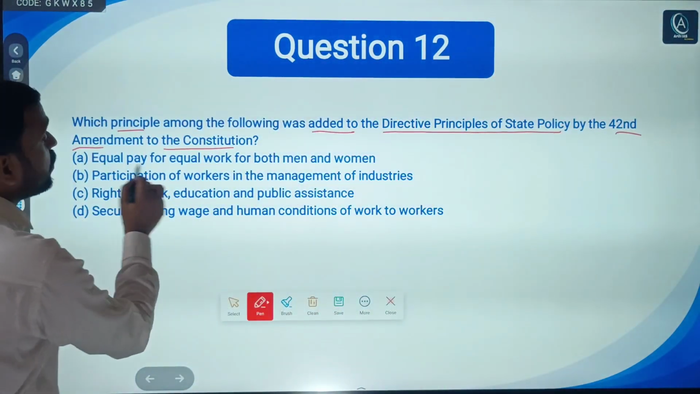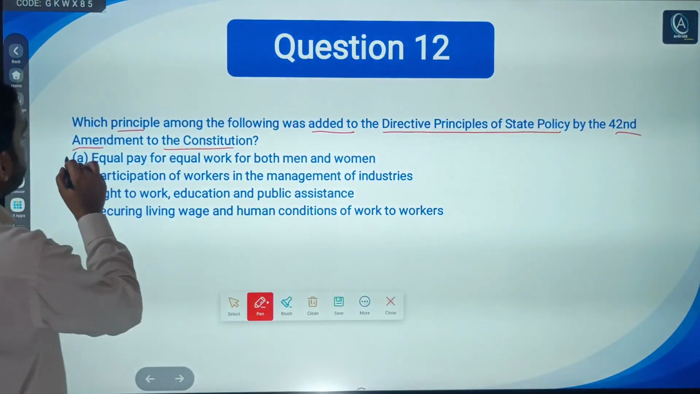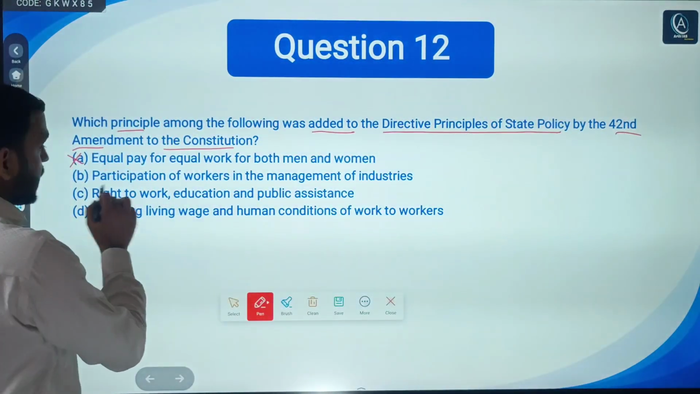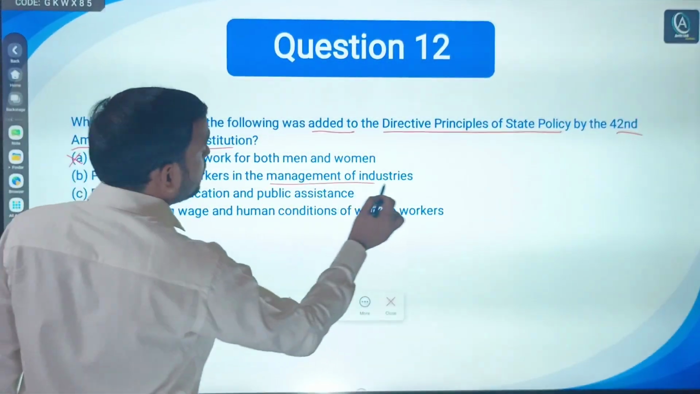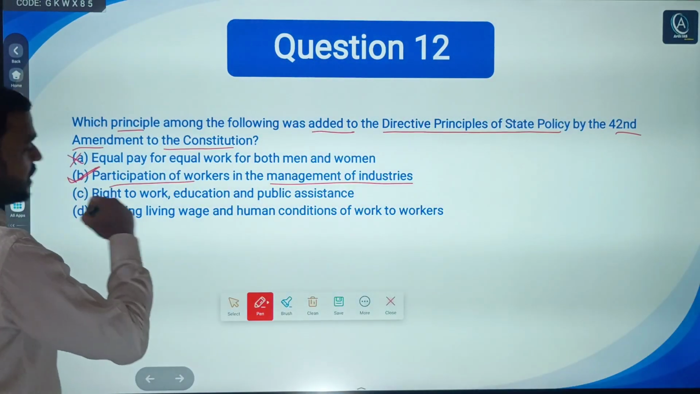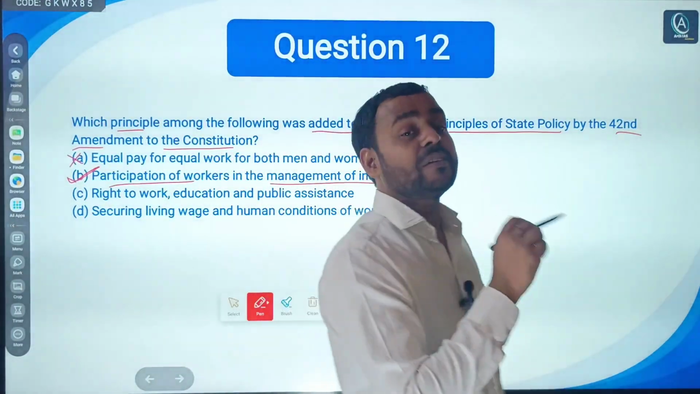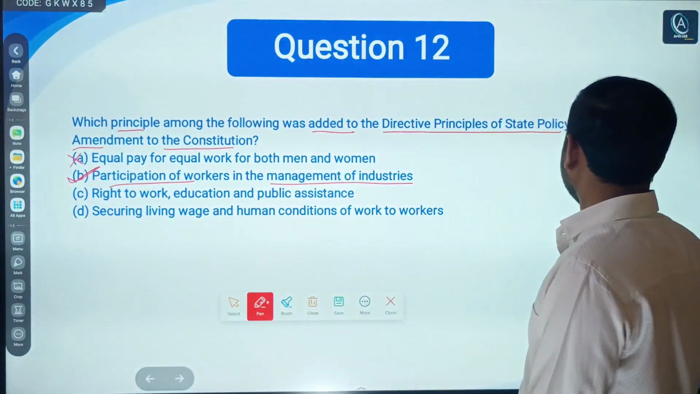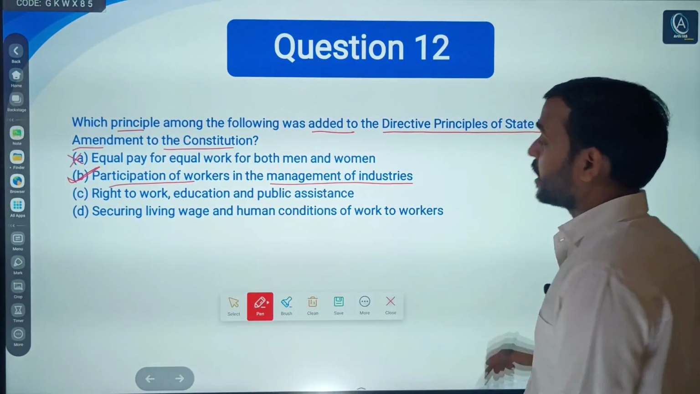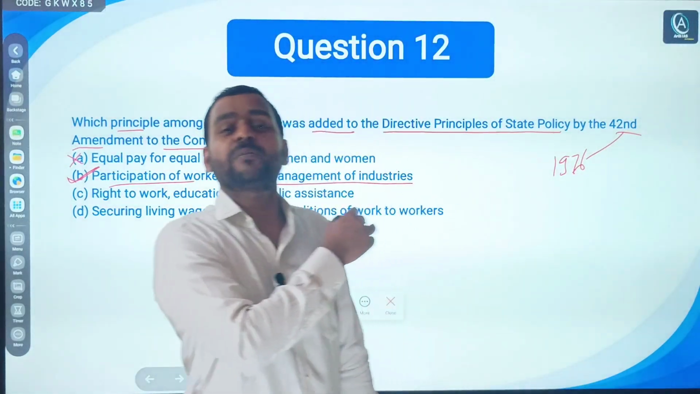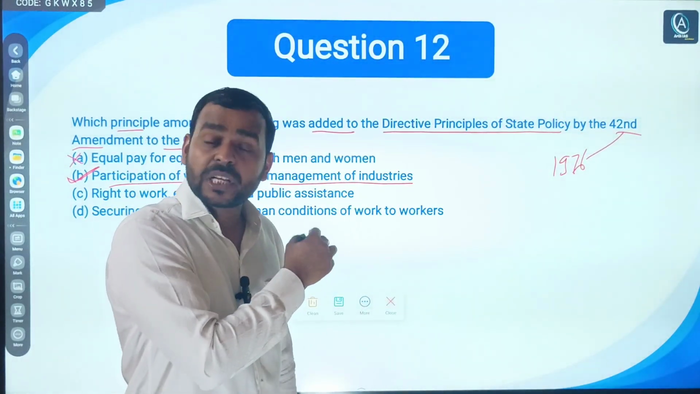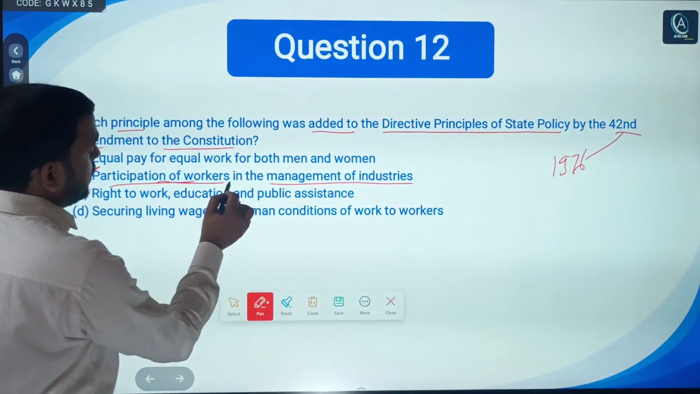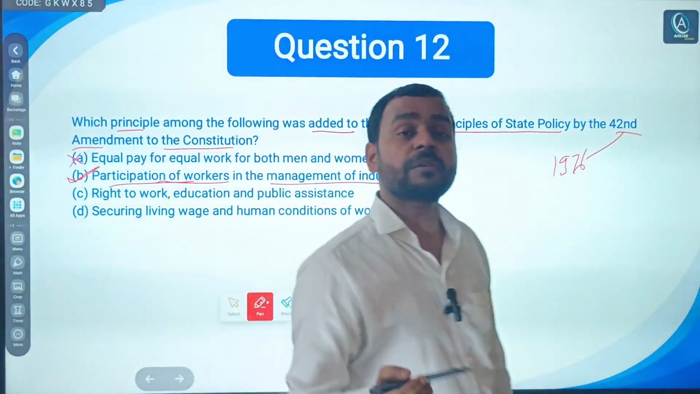So first is equal pay for equal work for both men and women. No, it was already in the original constitution. Second, participation of workers in the management of industries. Obviously, this was added by the 42nd Constitutional Amendment Act. Which year? 1976. And you know this amendment, the 42nd Constitutional Amendment Act, is known as the mini constitution of India. So this was added, and what was the purpose?